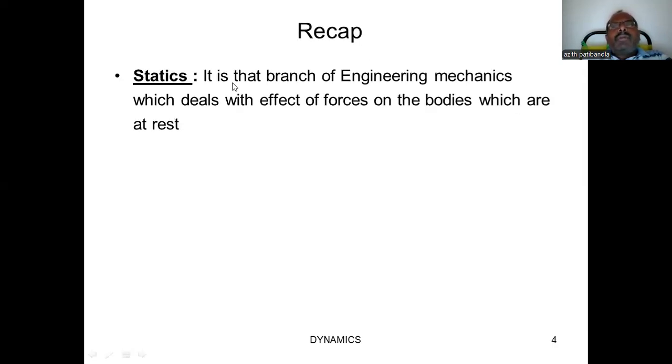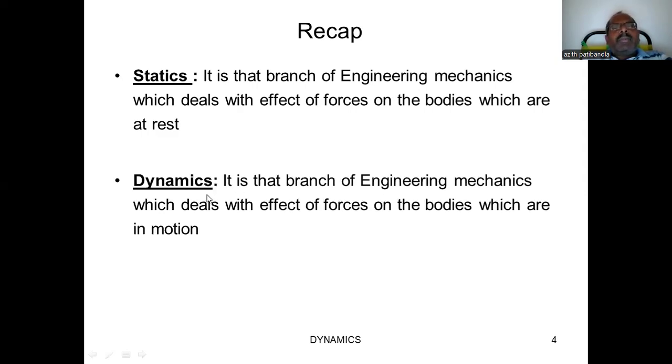Already we know statics is the branch of engineering mechanics which deals with the effect of force on bodies which are at rest. That means there is no change in the position of the body, either before applying the force or after applying the force. Second one, dynamics.